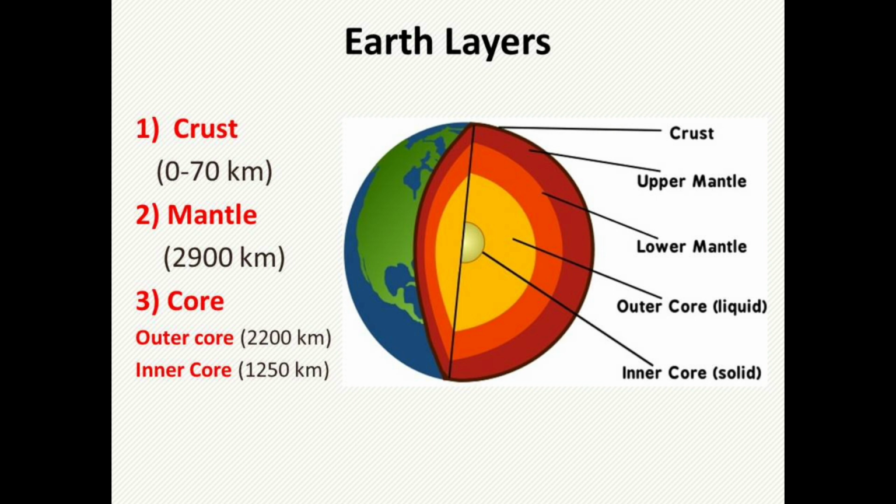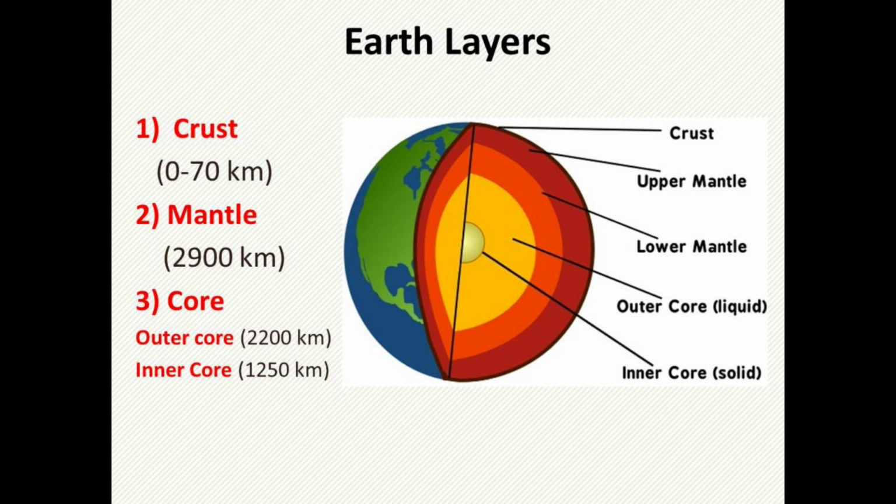Another difference between continental and oceanic crust is the composition. Oceanic crust has basaltic composition, whereas the continental crust has granitic composition. So, this is the main difference between the types of crust.